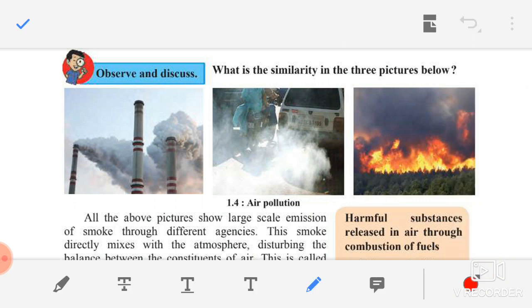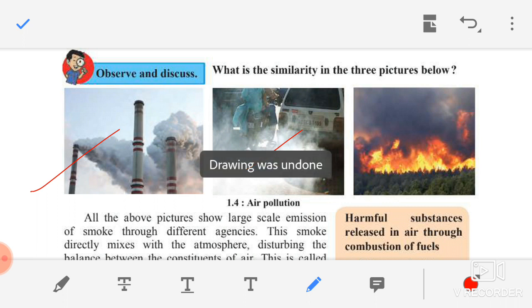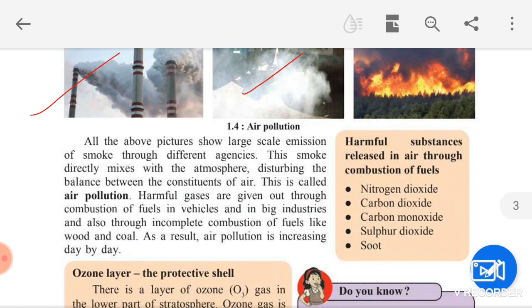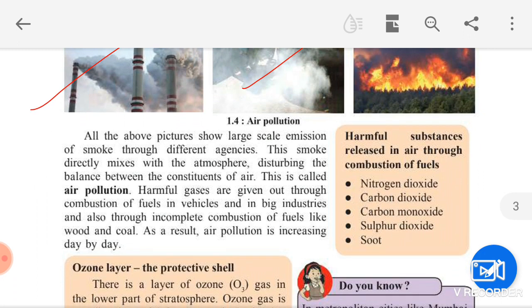Children, here, see, all the pictures, the smoke is released. What is released? Smoke. So all the above pictures show large scale emission of smoke through different agencies like industries, due to the fire broke out accidentally, due to the vehicles running on the road. This smoke directly mixes with the atmosphere. What happens, children? This smoke will definitely get mixed in the atmosphere, and when it mixes in the atmosphere, they are disturbing the balance between the constituents of air.